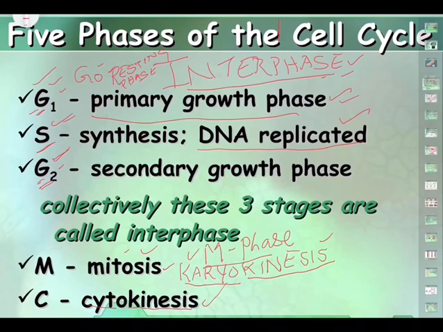So this is about the interphase, its substages and characteristics. In our next session we will study what happens in mitosis, because in mitosis there are four substages: prophase, metaphase, anaphase, telophase. We say PMAT: P for prophase, M for metaphase, A for anaphase, T for telophase.